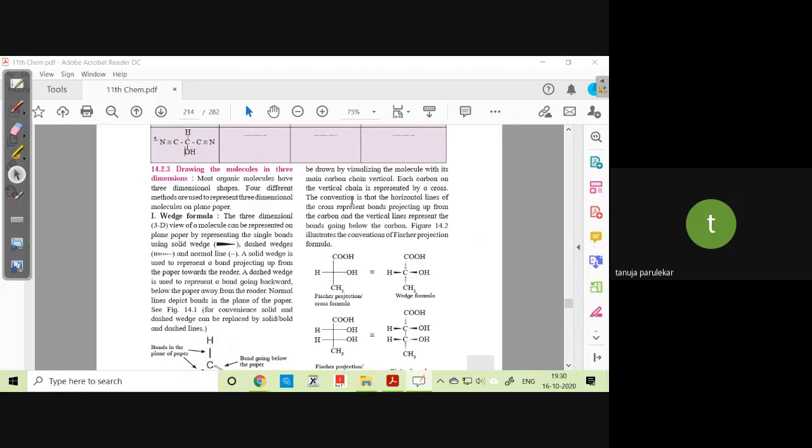Each carbon on the vertical chain is represented by a cross. The convention is that the horizontal lines of the cross represent bonds projecting up from the carbon and the vertical line represents bonds going below the carbon. Say for example this. If we represent this as the wedge formula, I'll just go back.